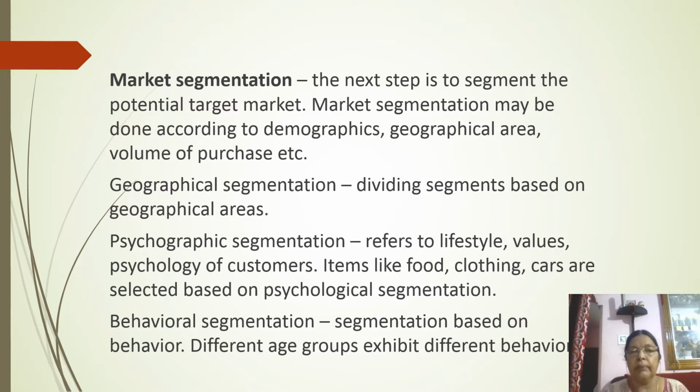So usually segmentation of the market is done on the basis of demographics, which is very popular, that is on the basis of age or gender or income, or the market is segmented on the basis of geographical regions like northern region, southern region, western region, etc. Or psychographic segmentation is also done to segment the market. This is based on the psychology of customers. That is, they consider the lifestyle, the values, etc. of the customers, and depending on that, they segment the market.